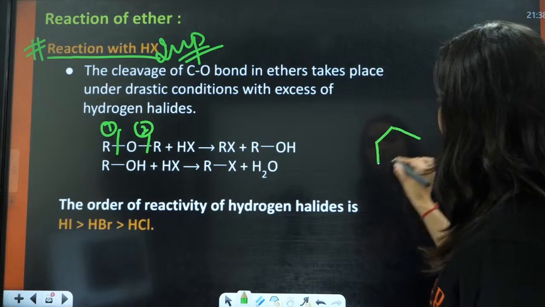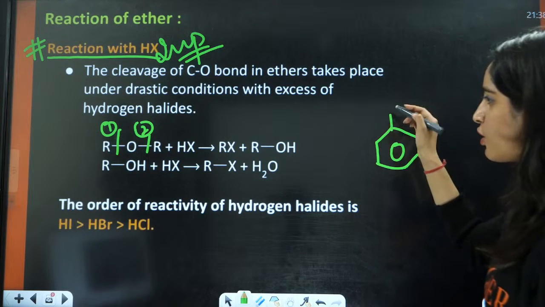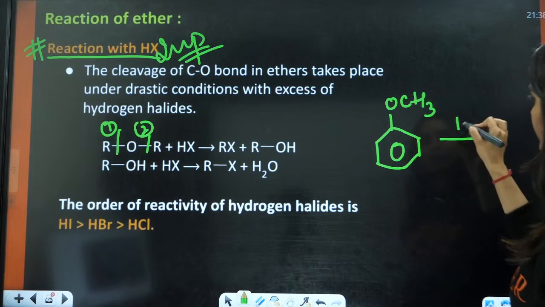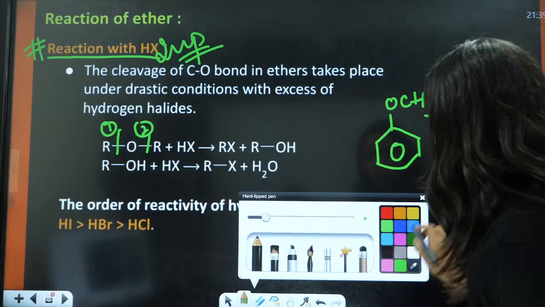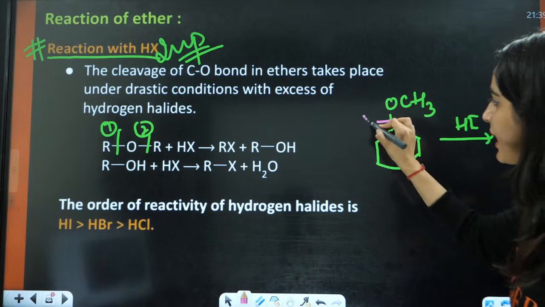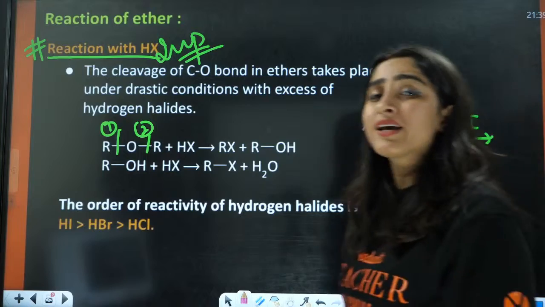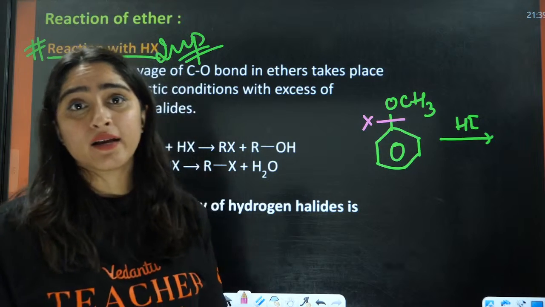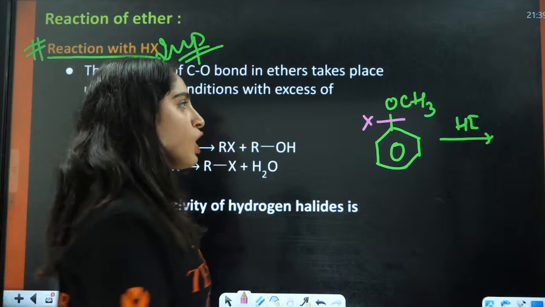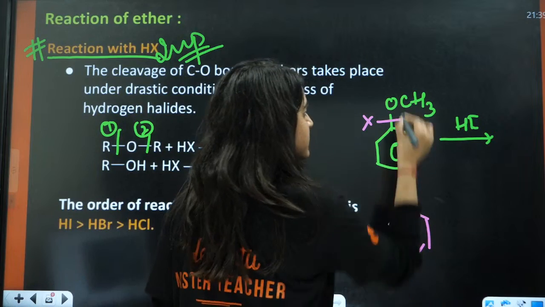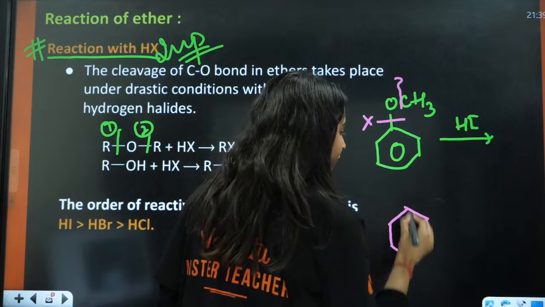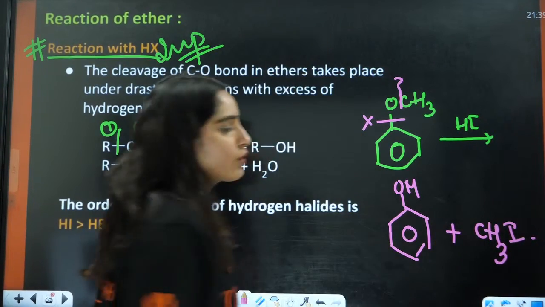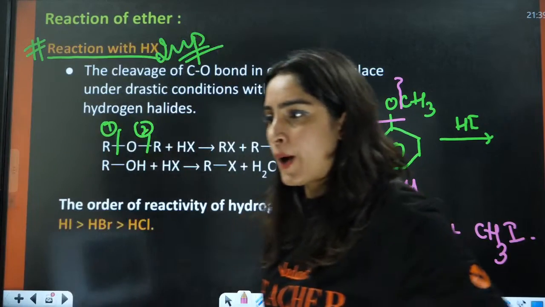For example, you have this thing. This is actually asked in your previous year exams. That is OCH3. If you are treating this with HI, what will be the products here? We cannot break this one because this has double bond character. We cannot break this oxygen that is linked to the aromatic ring because of resonance. So here you will break this bond instead. This bond will be broken and you will have the formation of OH here and CH3I here. This is the question that is asked.